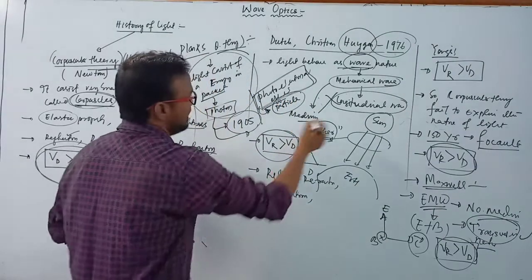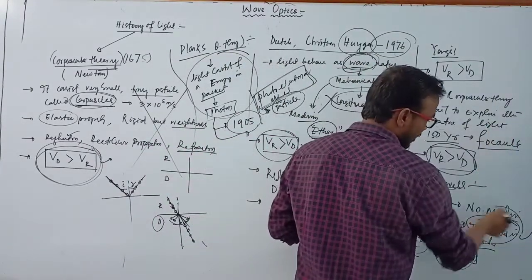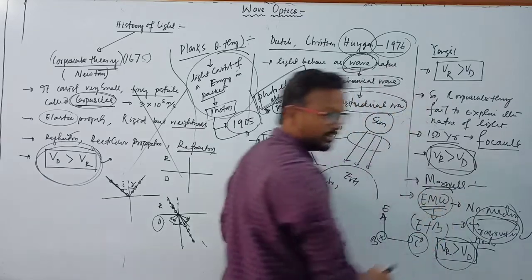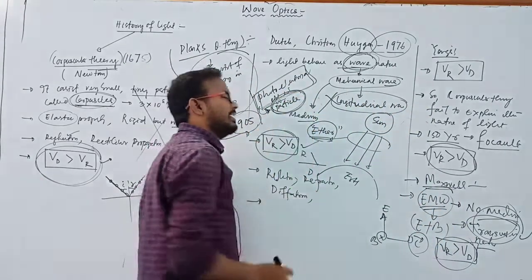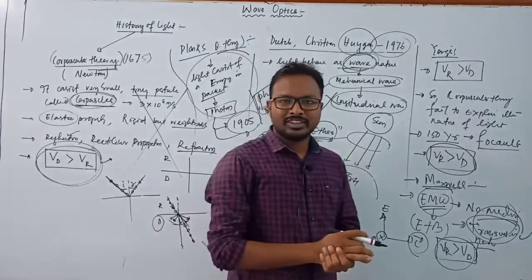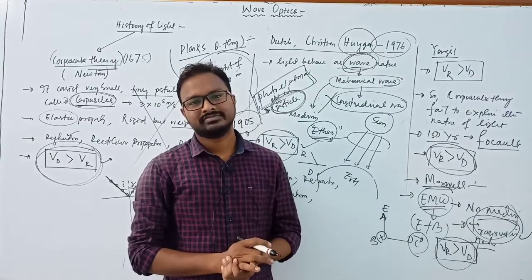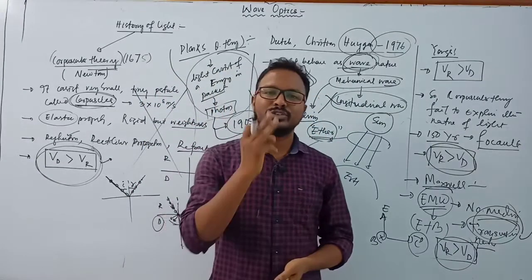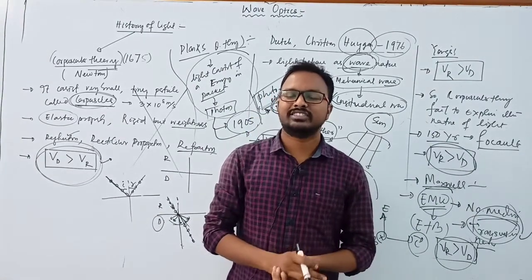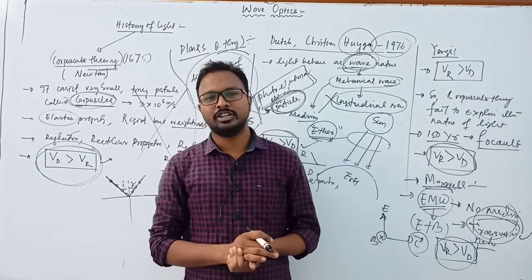So here light behaves as a wave nature, here also wave nature, and here also wave nature, electromagnetic wave. But Newton proved that light behaves as a particle nature. So actually light behaves as which type of nature? It is finally concluded that light has both natures, that is known as wave nature, and another nature, that is particle nature.